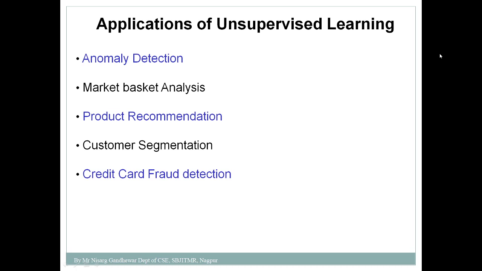I hope you understand the concept of unsupervised learning and the different applications where you can apply it. What are the points you need to remember about unsupervised learning? It's a learning where you do not require any supervisor or any kind of labeled data, but learning still takes place.